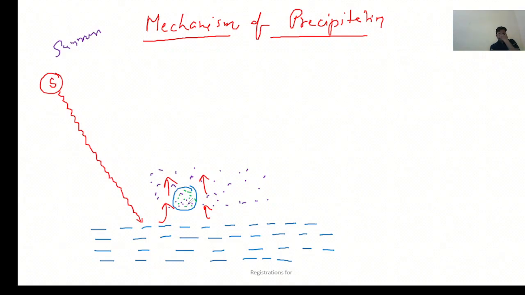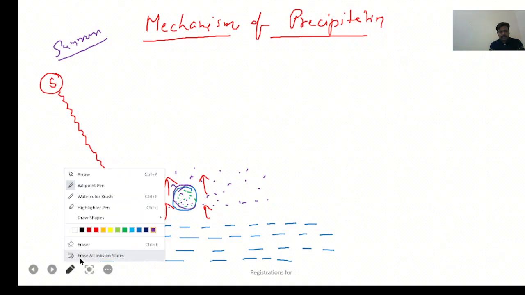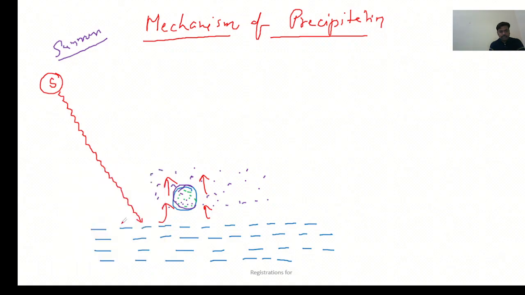Why? Because the warm air mass can hold more moisture. And why warm air mass? Because this is summer. In summer, warm air mass is holding moisture and starts uplifting. So moisture laden winds start uplifting in the upper atmosphere.